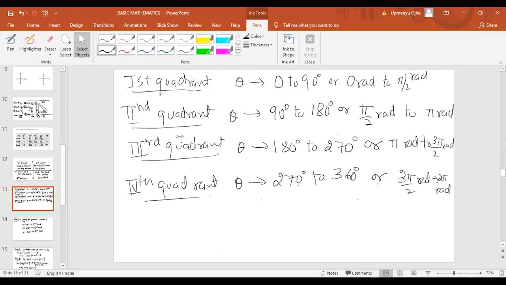No, don't write 90 plus 90. Sine 180 is basically what? Sine 180 you can write as 90 plus 90. Now 90 plus 90 means the complementary function of sine, which is cos. So cos 90. The value of cos 90 is 0. So the answer will be 0.